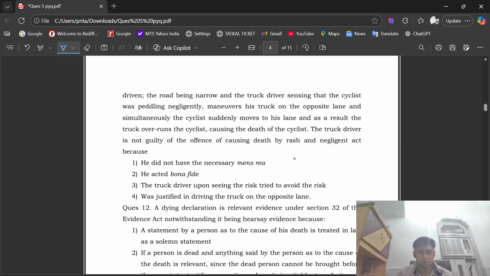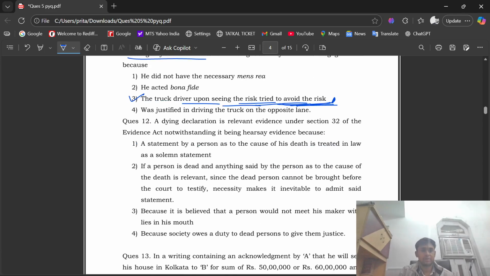and as a result the truck overruns the cyclist, causing the death of the cyclist. The truck driver is not guilty of the offense of causing death by rash and negligent act because he did not have the necessary mens rea, he acted bona fide, or the truck driver, upon seeing the risk, tried to avoid the risk, was justified in driving the truck on the opposite lane. The right answer is third: the truck driver, upon seeing the risk, tried to avoid the risk. Question number 12.